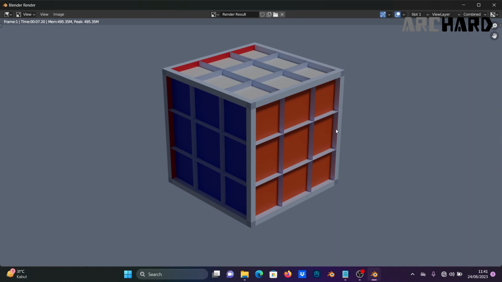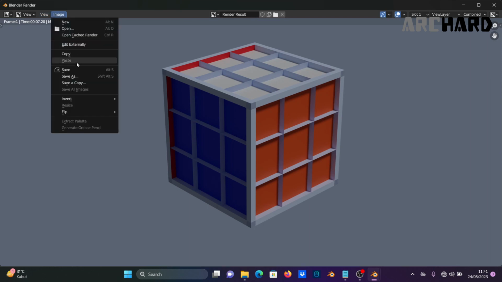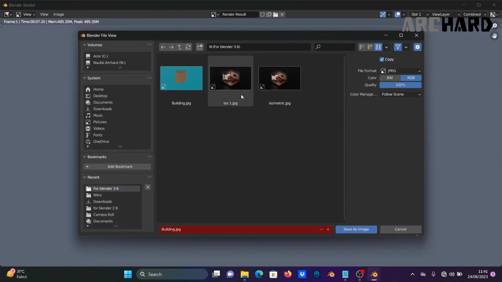This is the cube I made. The cube has finished, and you can save this photo or change the name of the photo by clicking Image and Save.